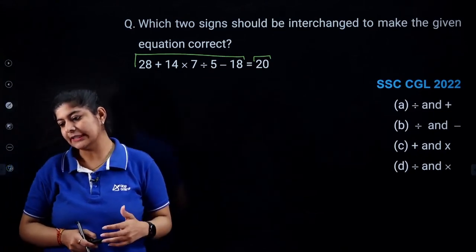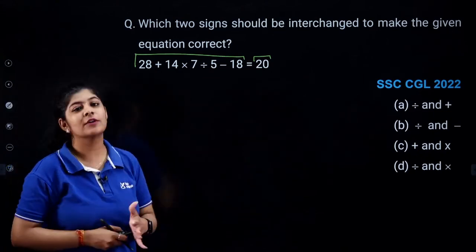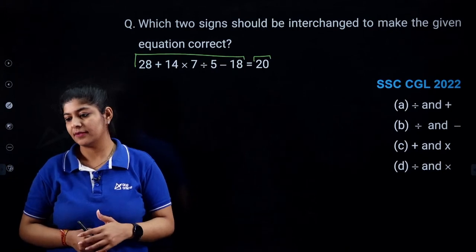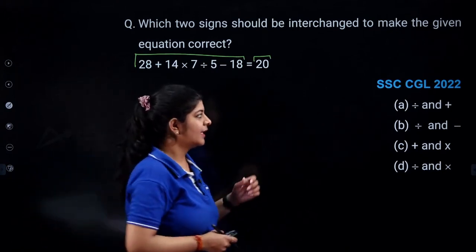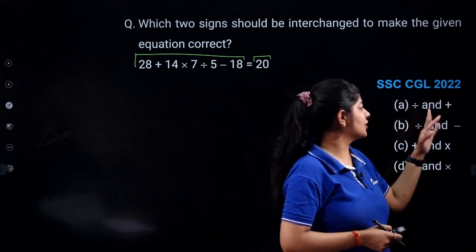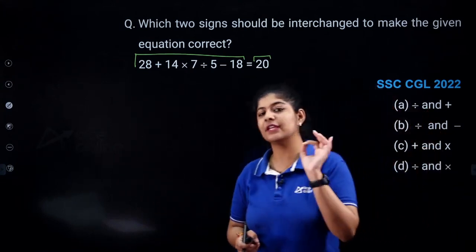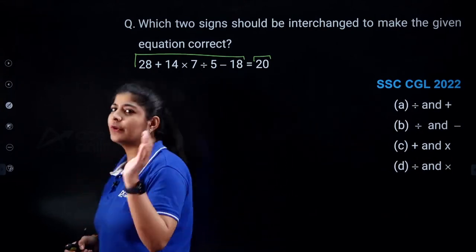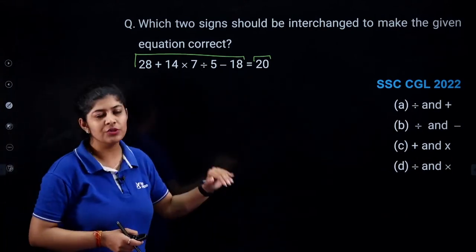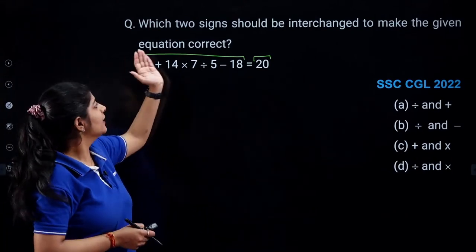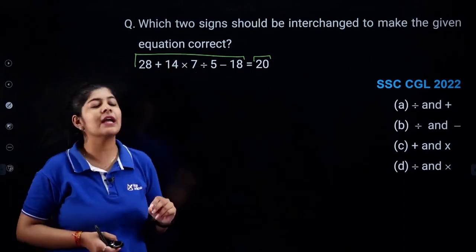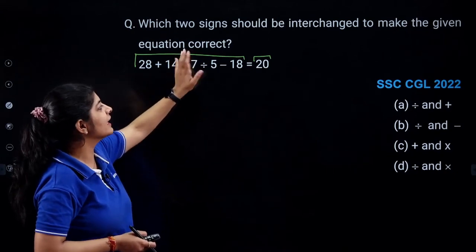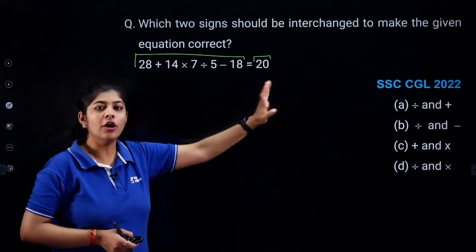Now try to solve this particular question. Just simply interchange the signs as per the given options. You are not going to execute by your own. Just pick the option and do the interchanges, and after that just try to determine whether you are getting your left hand side equal to the right hand side or not.